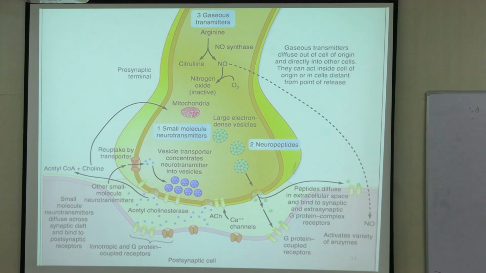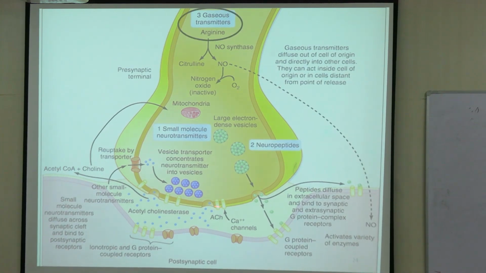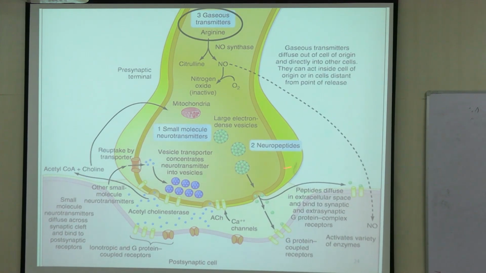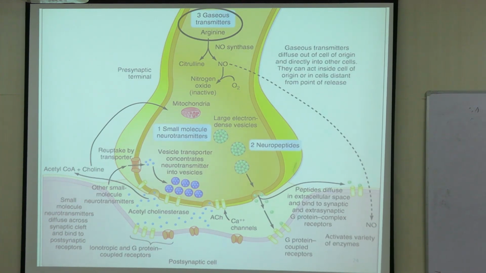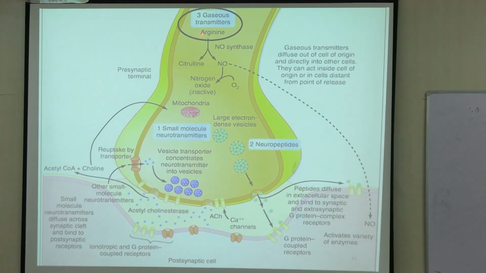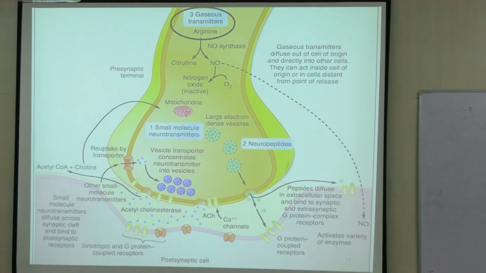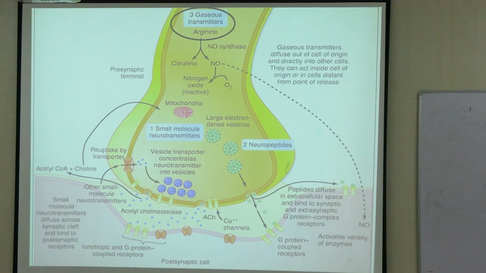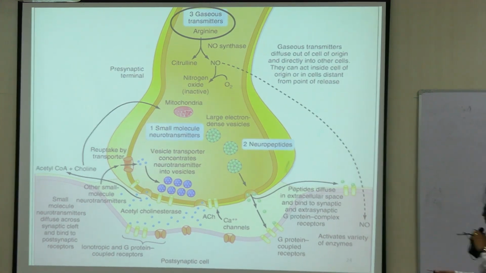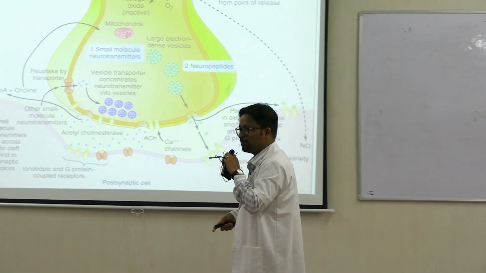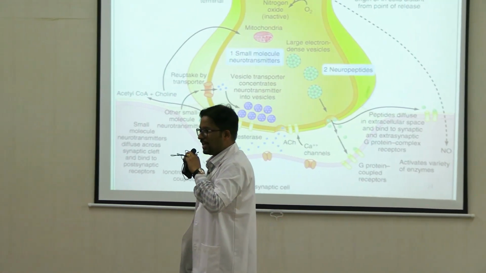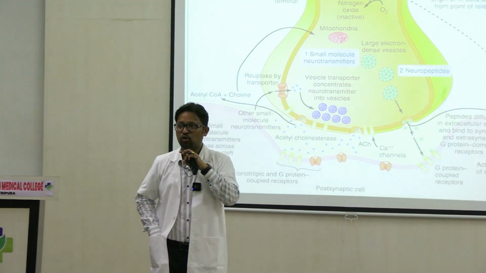Okay, this picture gives you an idea of the two types of transmitters that we have talked about, small molecule and the peptides, the large molecule ones. An additional one that you can see here is gaseous transmitters. So previously, it was not considered to be a separate one, but nowadays it is also considered to be a separate transmitter by itself. Gaseous transmitters like nitric oxide.